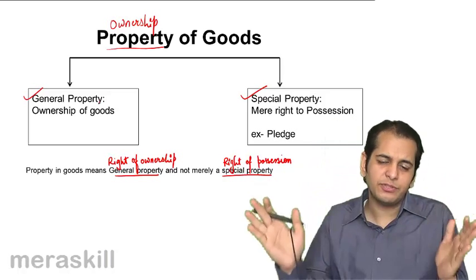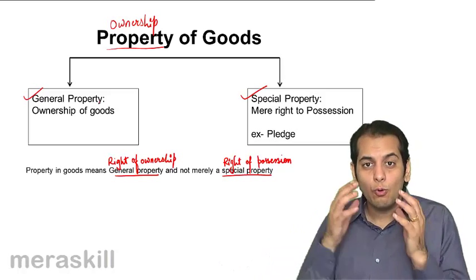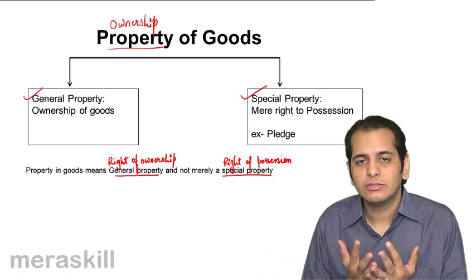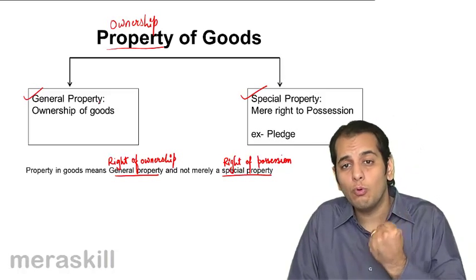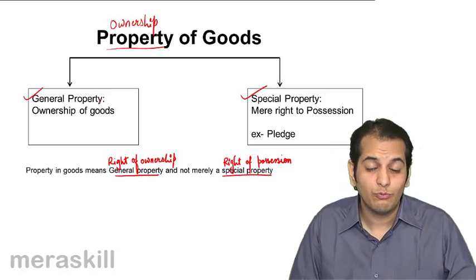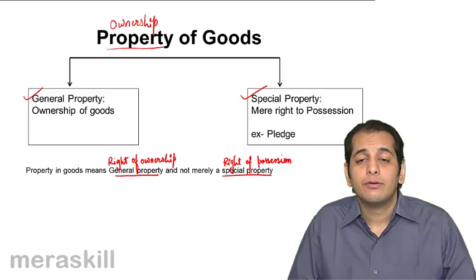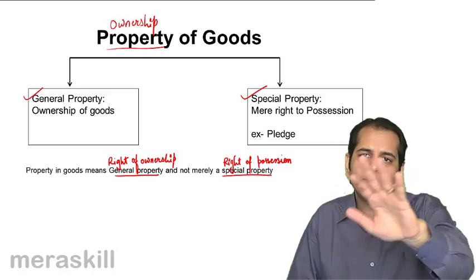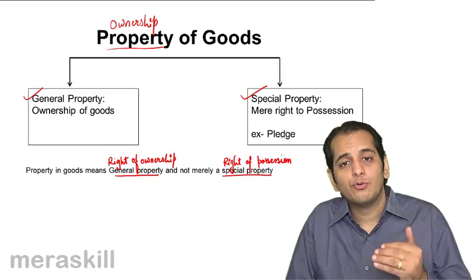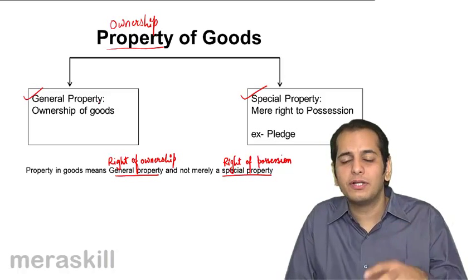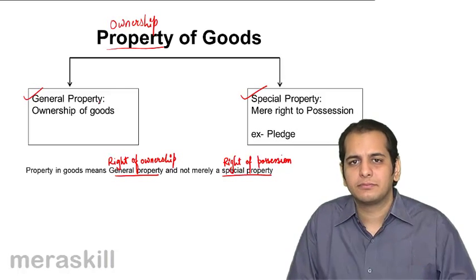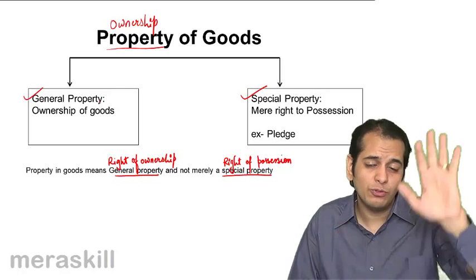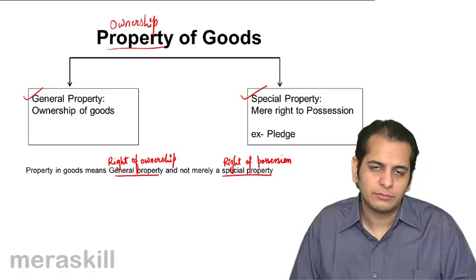Now there is a difference between these two. Ownership means the right to own, wherein you own an asset. So once you own the asset, whatever you want to do with it, you can do. You want to sell it, you want to hold it, you want to use it, or you want to just keep it. Whatever you want to do with it, you can do it.